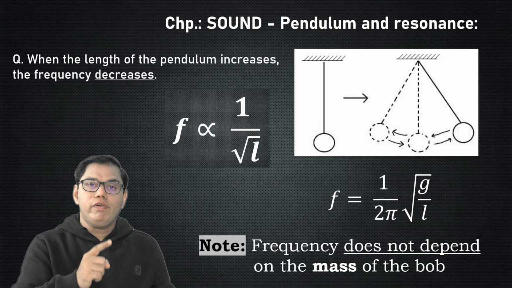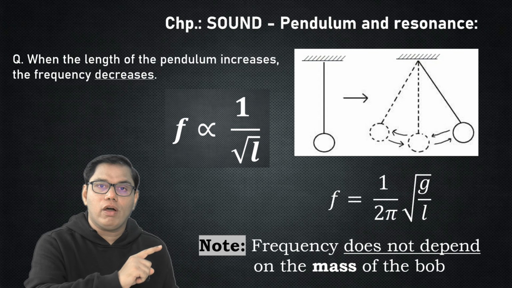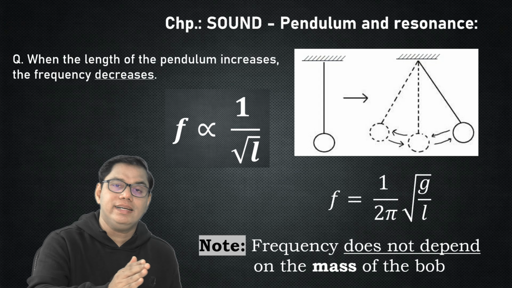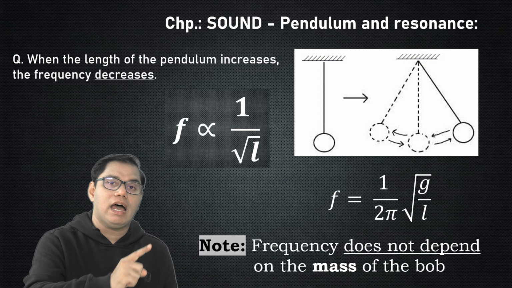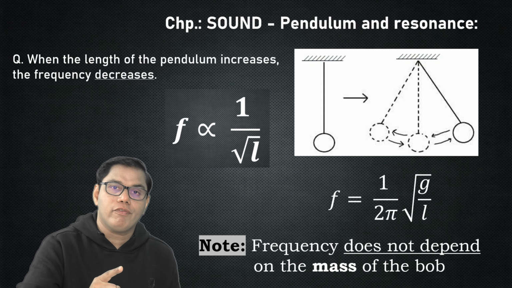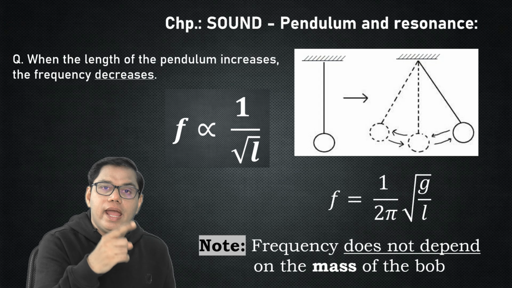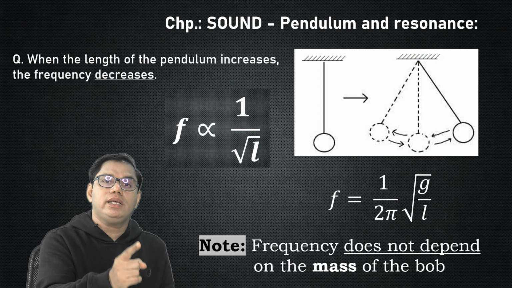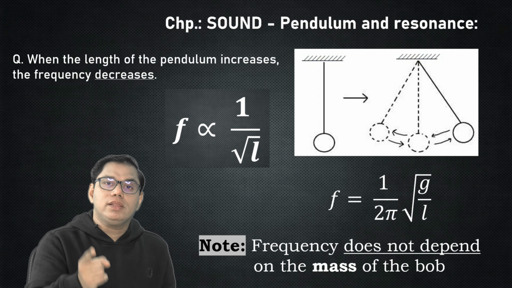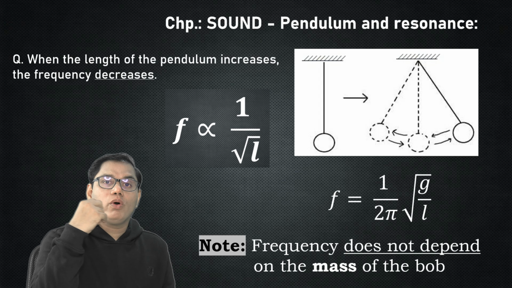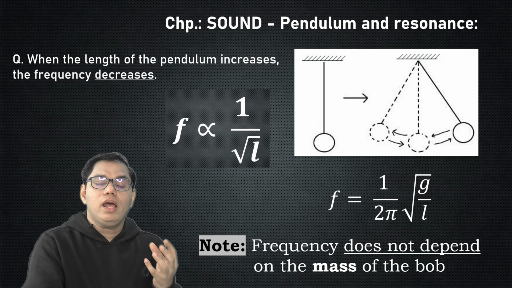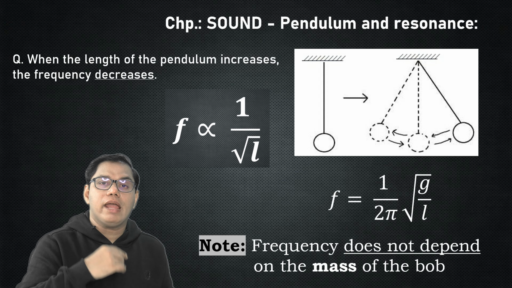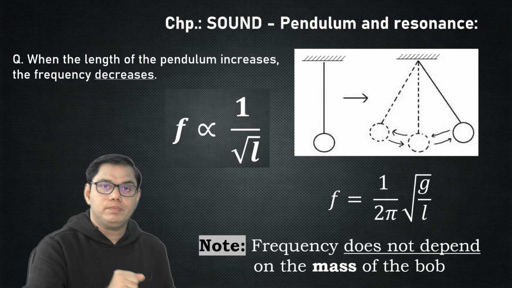That means if we increase the length of the string, the frequency of the pendulum will definitely decrease, and this is an exam question. It can be asked in the form of a fill in the blank. And again I would like to draw your attention to the fact that frequency does not depend upon the mass of the bob. So whether a heavy mass or a lighter mass, that does not affect the frequency or the time period of the pendulum.